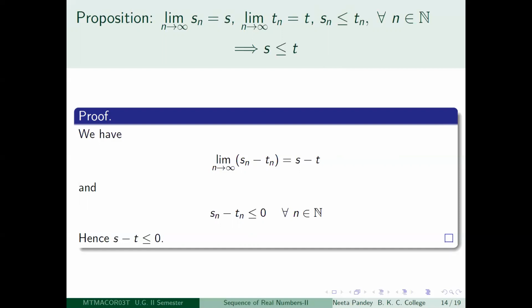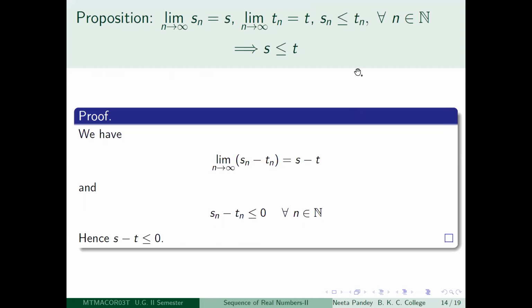You have done the hard work. You first notice that what is limit n tending to infinity Sn minus Tn? This is equal to limit n tending to infinity Sn plus minus Tn, right? So that is limit n tending to infinity Sn plus limit n tending to infinity minus Tn. But limit n tending to infinity minus Tn is equal to minus of limit n tending to infinity Tn. So finally, what do you get? That limit n tending to infinity Sn minus Tn is equal to limit n tending to infinity Sn minus limit n tending to infinity Tn. So that is, you get S minus T.